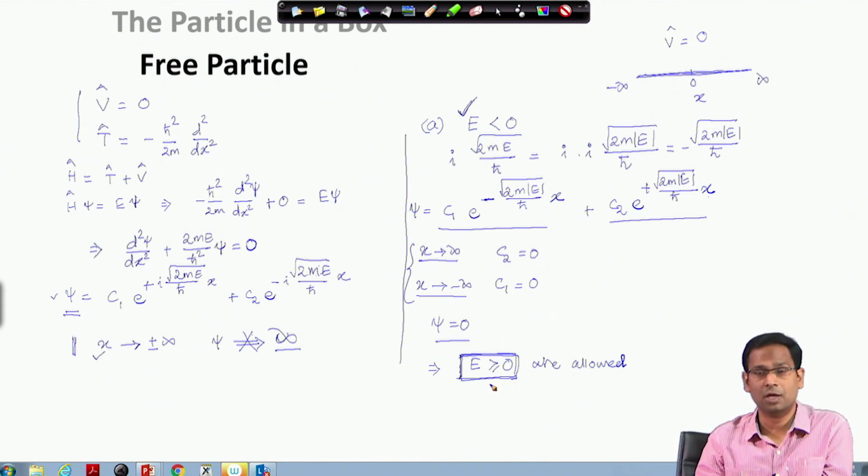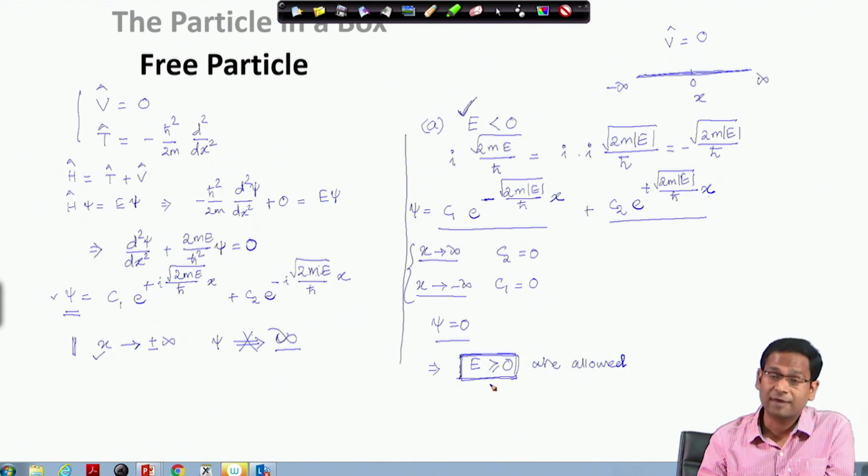But this does not solve all my problems, because when the wave function is finite, even when x is infinite, that means that I can never integrate this function, or this function is not square integrable. So if I am not able to square integrate this function, that means I cannot normalize this function. If I cannot normalize this function, C1 and C2 are hard to get.